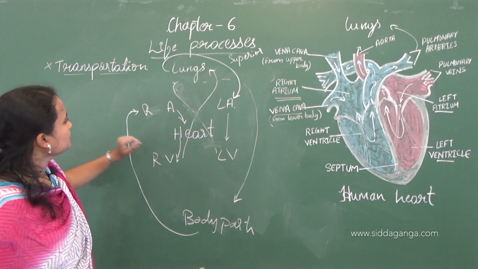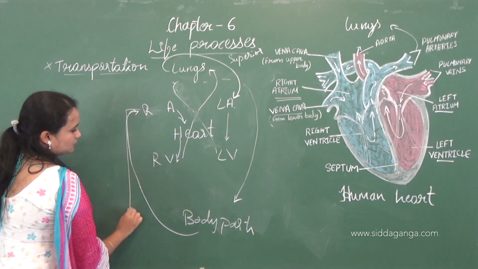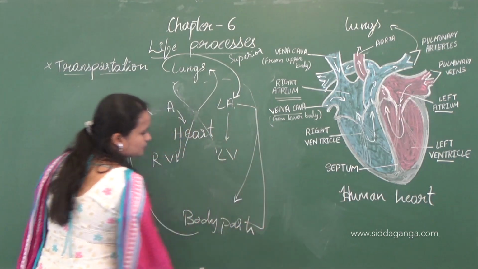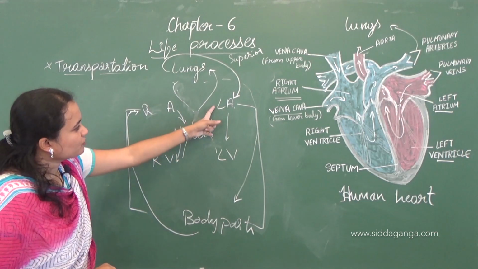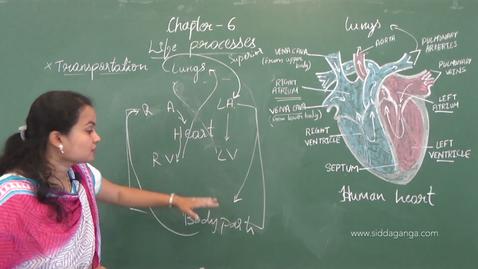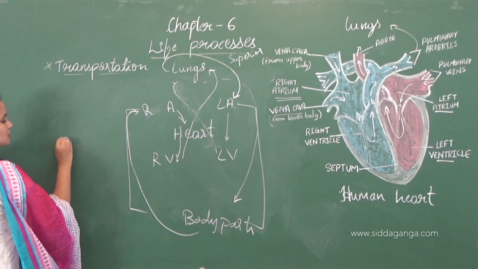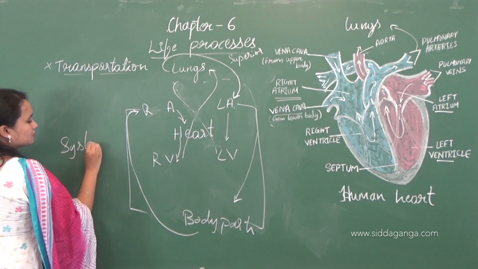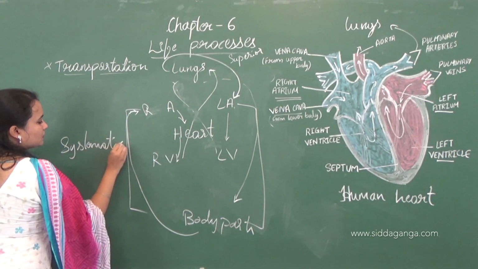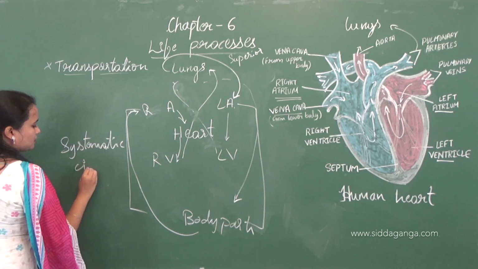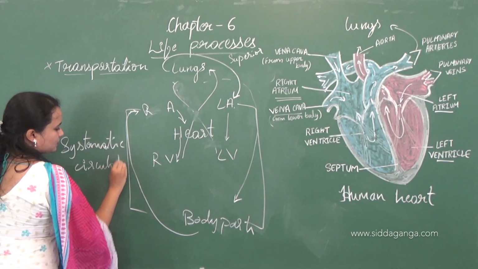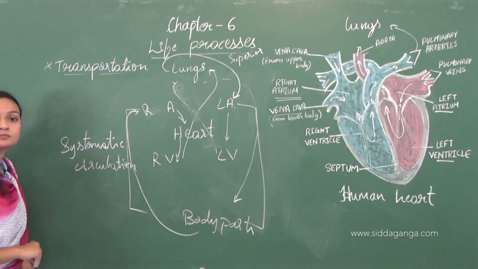So this part, from the heart to the body parts, is called systemic circulation.